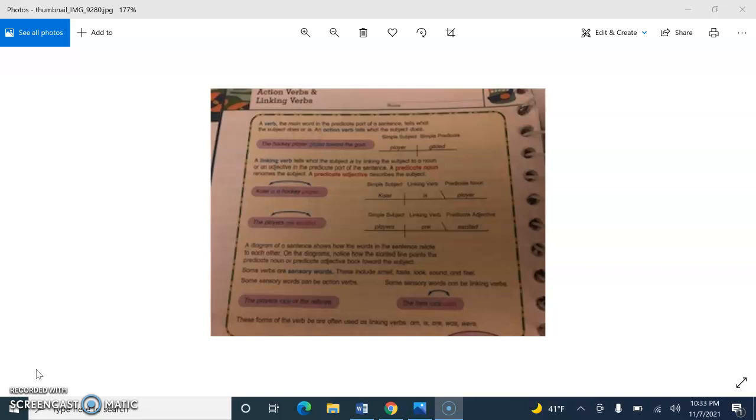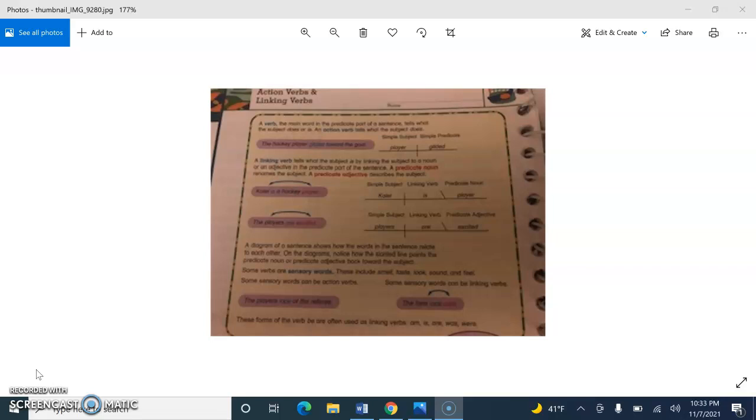Number 6, the puck sailed into the goal cage. In this case, sailed is an action verb. Who or what is doing the action? It's puck. So puck should be underlined once. Sailed is your action verb being underlined twice. And there's nothing to link back to the subject.